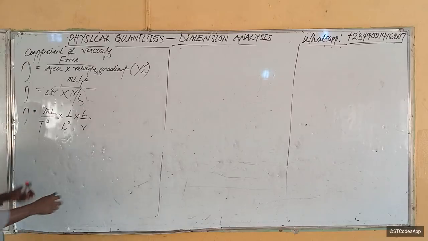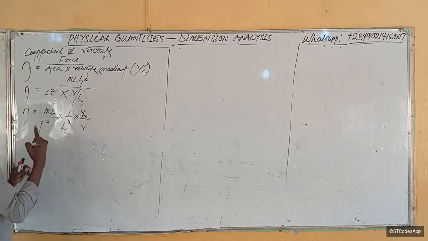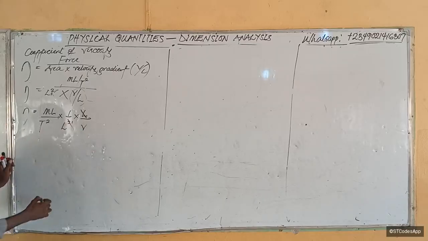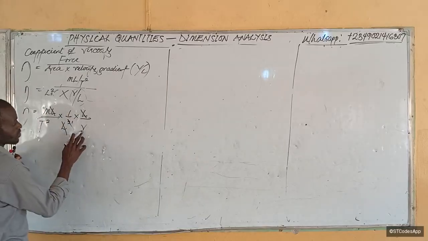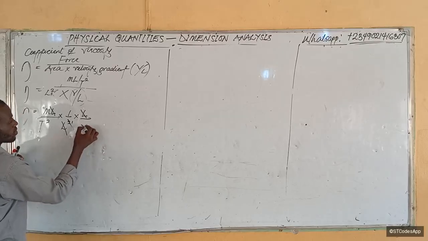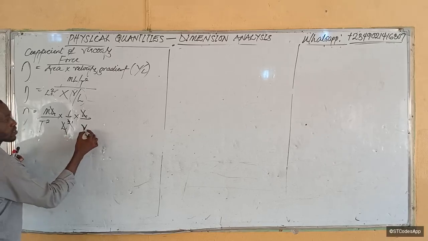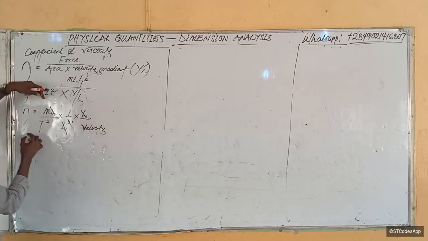So from there, length will cancel one of these to remain 1, right? This length will cancel one of these also, right? But velocity is not done. We have not broken down velocity, so we have to break it down further.